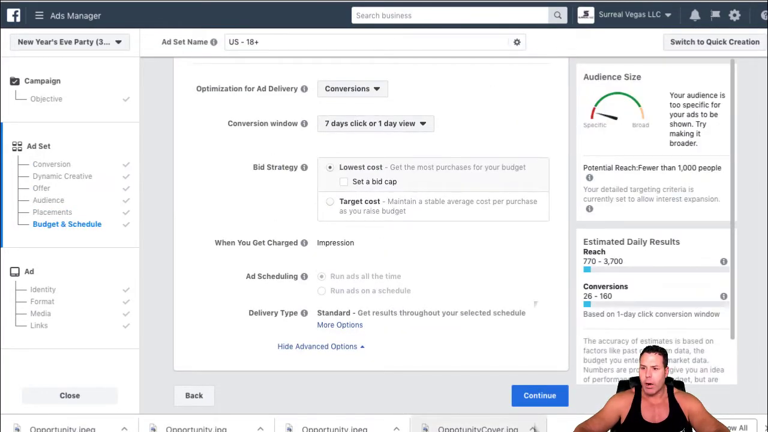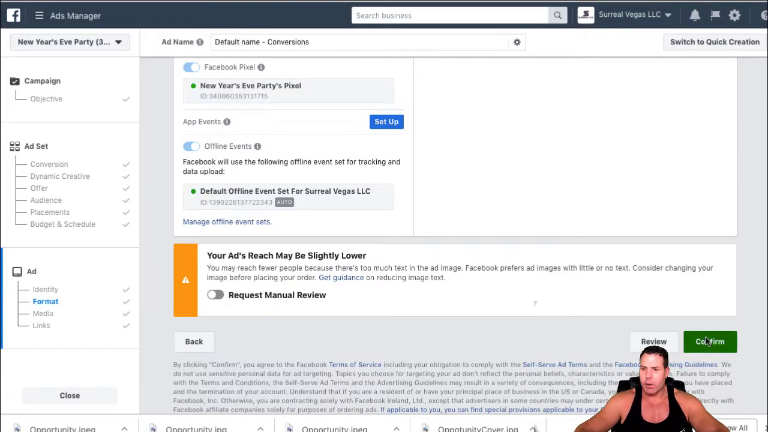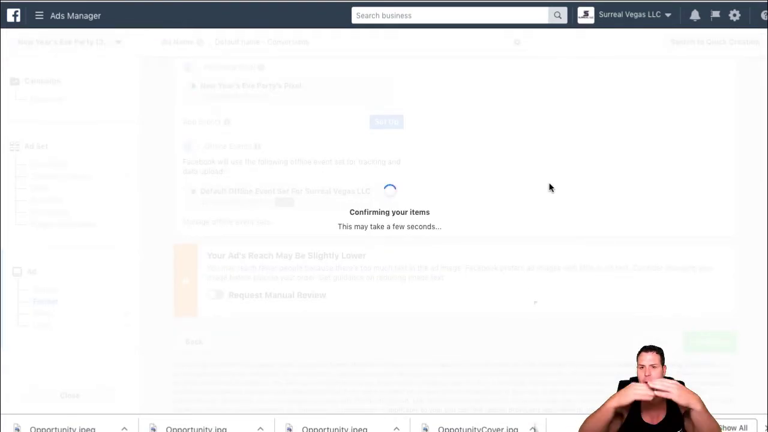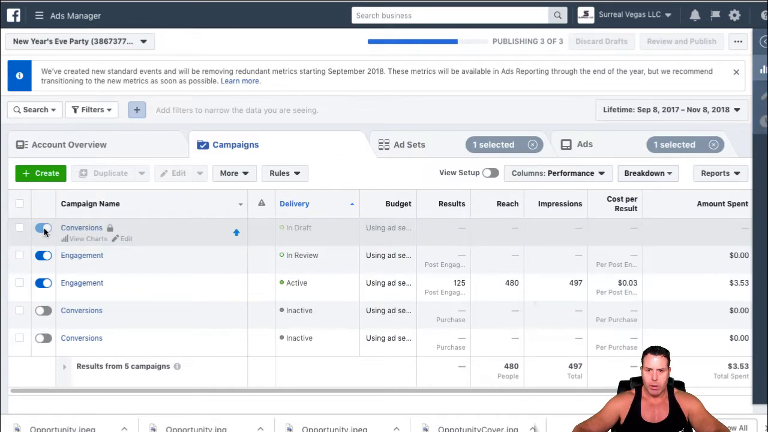Okay. All right. So now the original ad is the one we want, the page post engagement, but we want it with that copy on the bottom. Okay. So we're going to go ahead and confirm this. So now we have a page post engagement set up, but we don't have that copy we want on the bottom of the ad. Okay. So now what we're going to do is we're going to turn this one off because we don't want to run this.